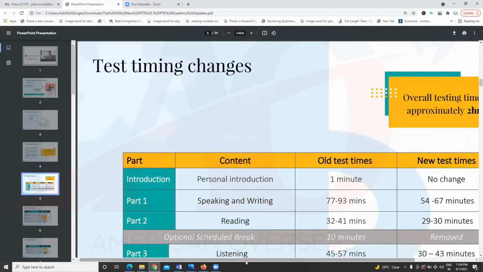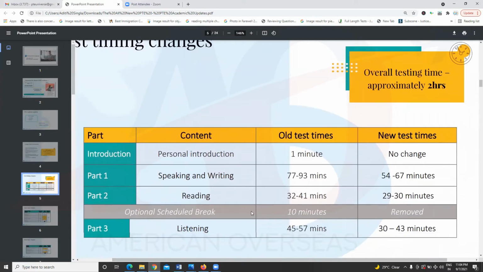Now the very important change. Overall testing time from November 16th will be just 2 hours. The listening optional break has been removed, and now the test is shorter, so there is no need of a break according to PT Academic. Also, guys, earlier the speaking and writing was 77 to 93 minutes, but now it's very short, 54 to 67 minutes. Reading was 32 to 41 minutes, now it's 29 to 30 minutes. Listening was 45 to 57 minutes, now it's 30 to 43 minutes.